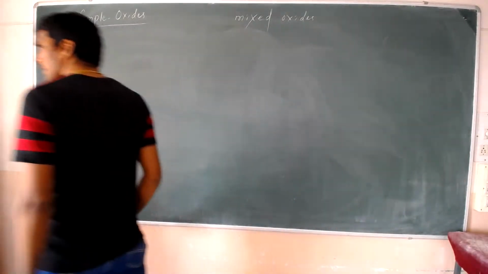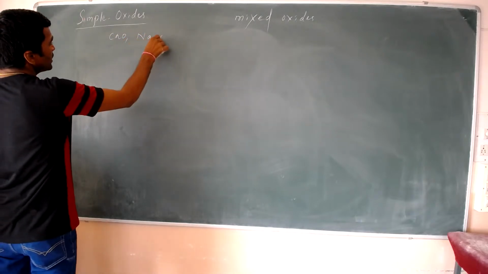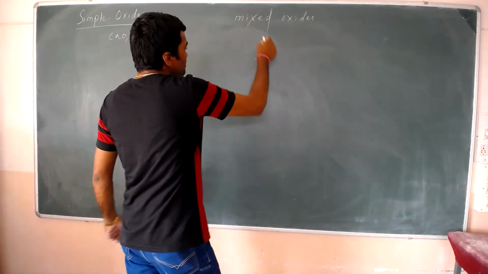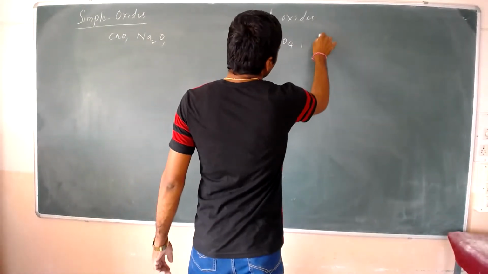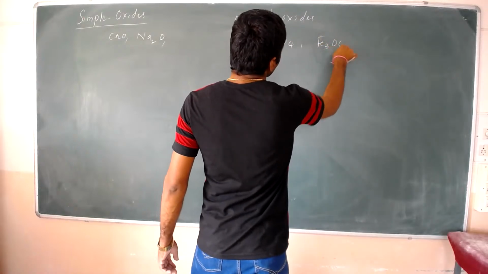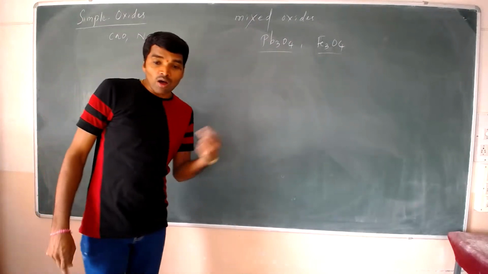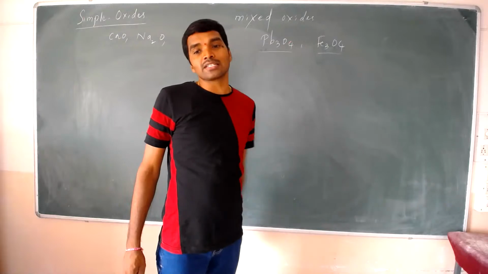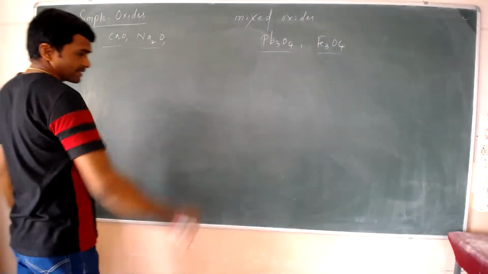In the simple oxides, the best examples are CaO and Na2O. For mixed oxides, the best examples are Pb3O4 and Fe3O4. In these oxides, the elements have two different oxidation states. Okay, and these are the simple oxides.